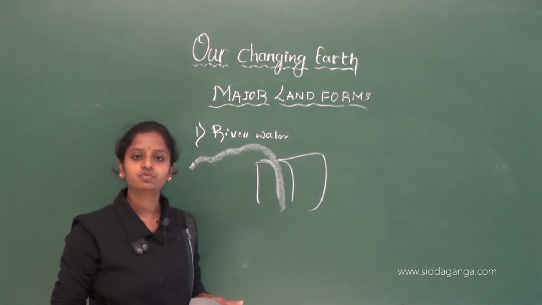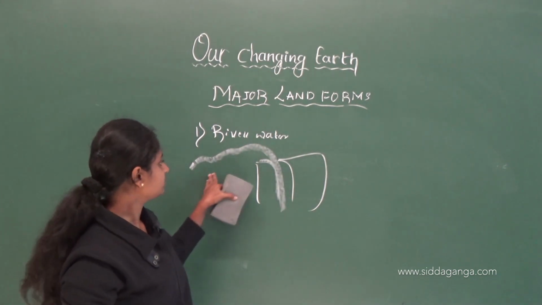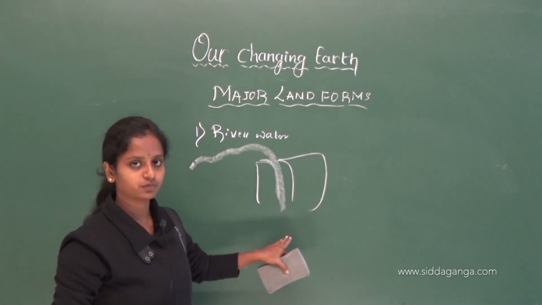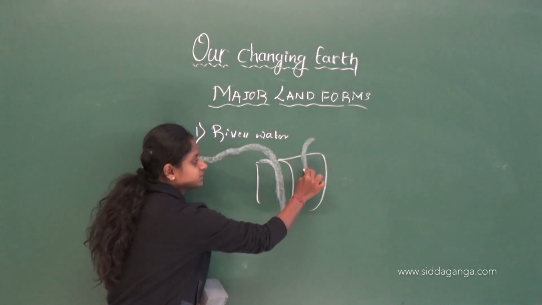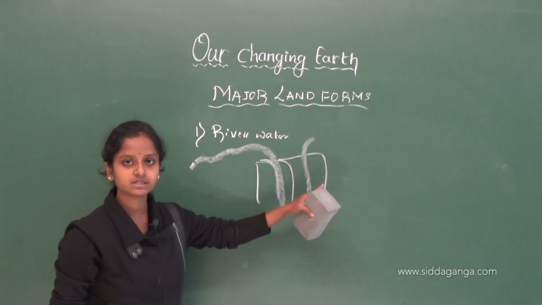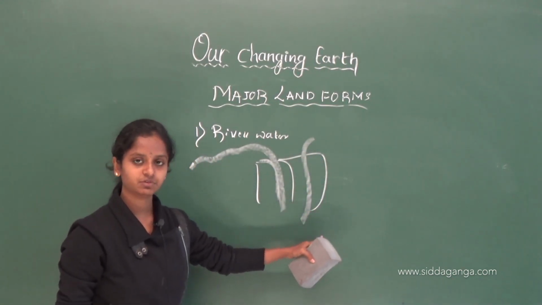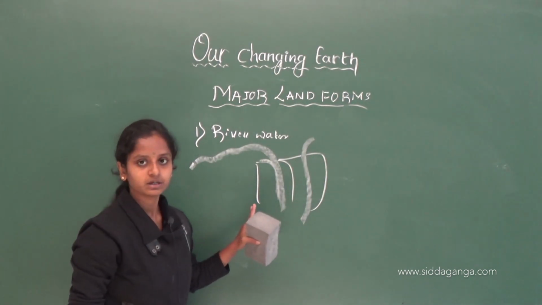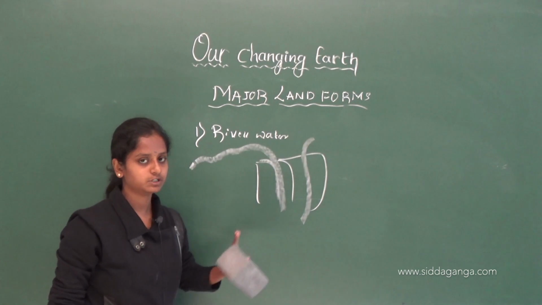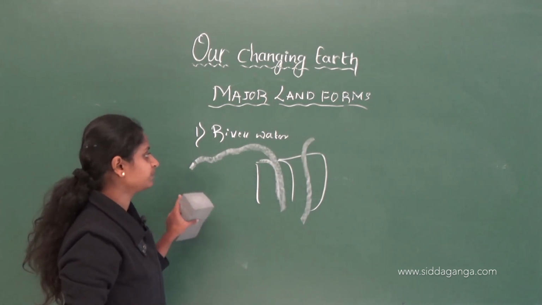Have you seen the Jog Falls? Yes, the same thing we can see at the Jog Falls. You can see there are four rivers at the Jog Falls which fall from high places on the rocks and form falls and fall down. Okay, this is known as falls. This will happen.